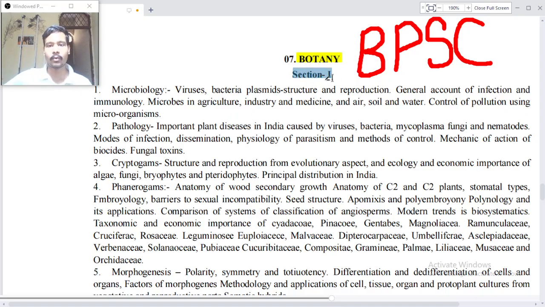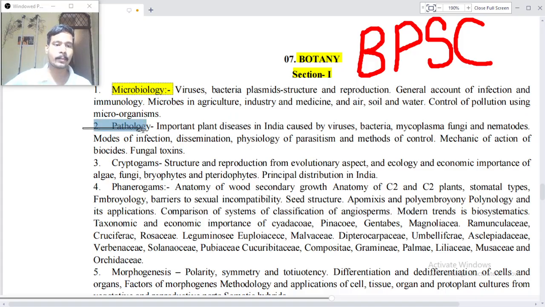Botany, Section 1. Point number 1, Microbiology: viruses, bacteria, plasmids, structure and reproduction. General account of infection and immunology, microbes in agriculture, industry and medicine, and air, soil and water. Control of pollution using microorganisms.